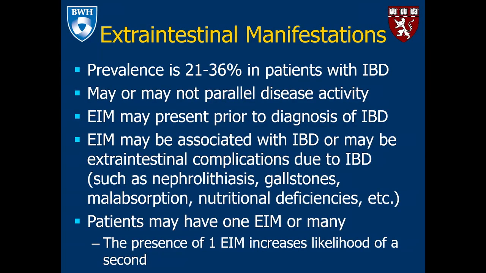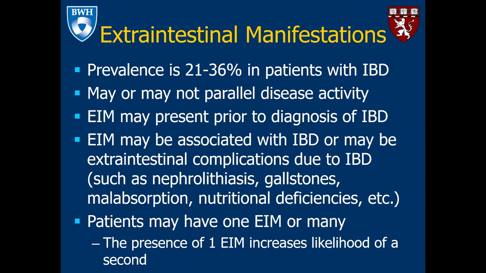The prevalence of extraintestinal manifestations ranges from about 20 to 35% in patients with inflammatory bowel disease, and they may or may not parallel disease activity. Extraintestinal manifestations may present with the diagnosis of IBD, after the diagnosis of IBD, or may be the presenting symptom prior to a diagnosis of IBD.